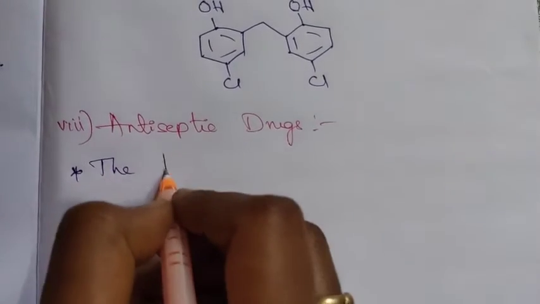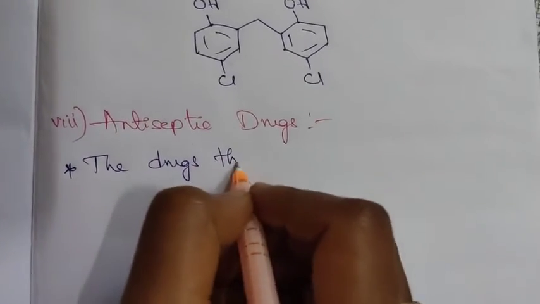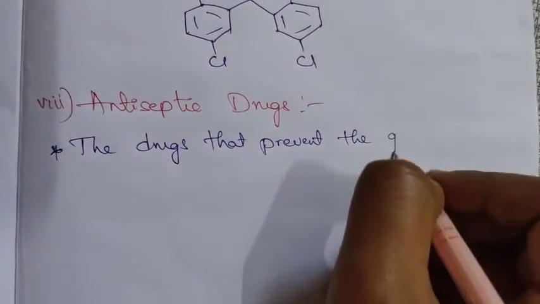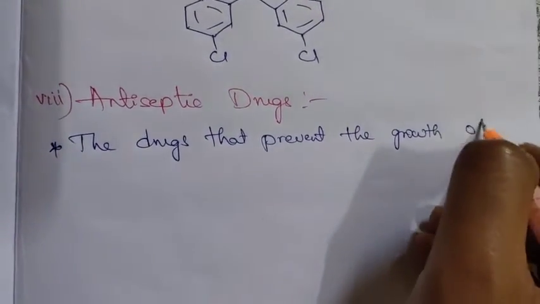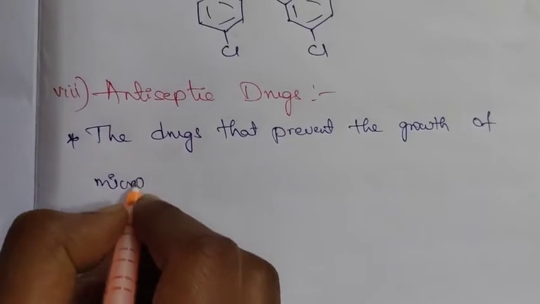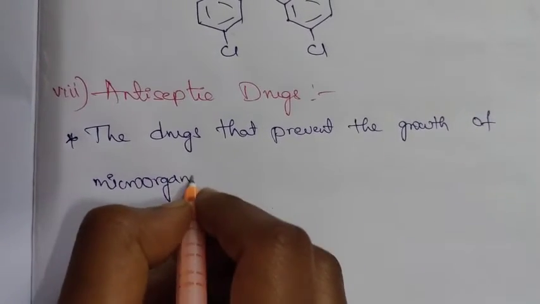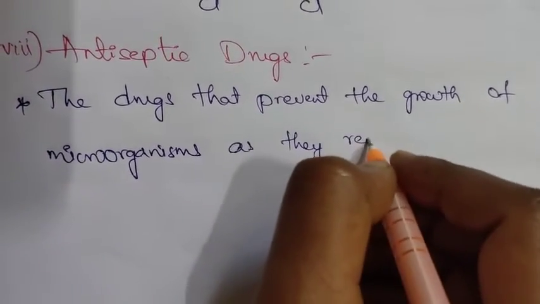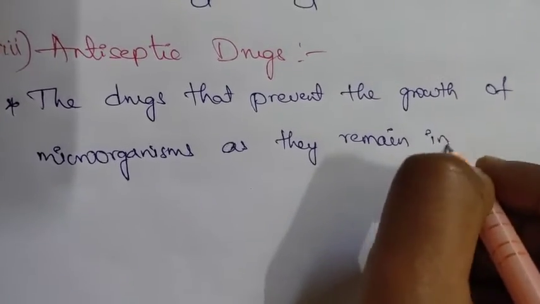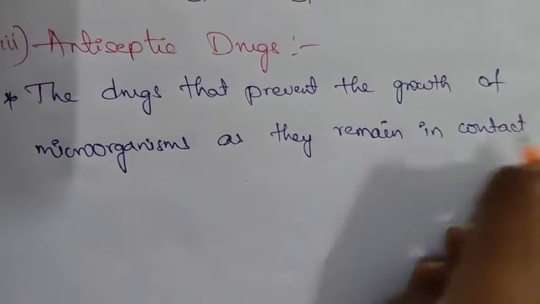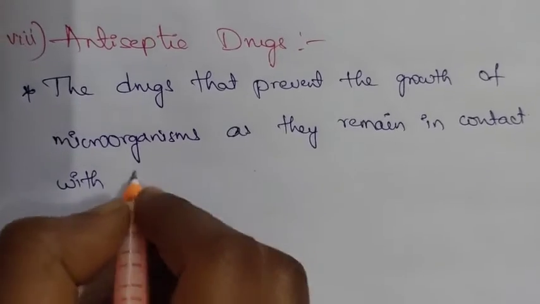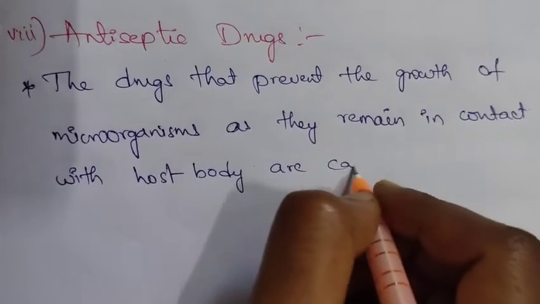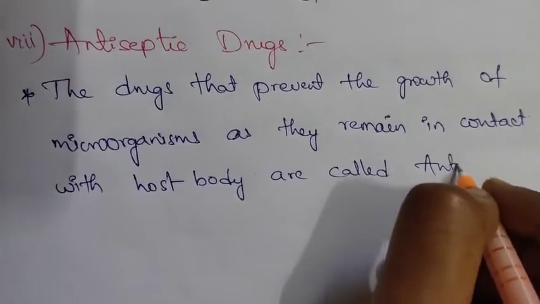The drugs that prevent the growth of microorganisms as they remain in contact with the host body are called antiseptics.